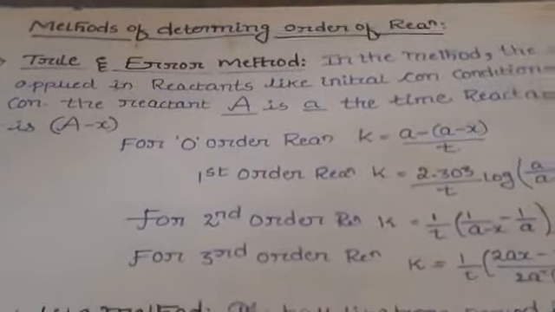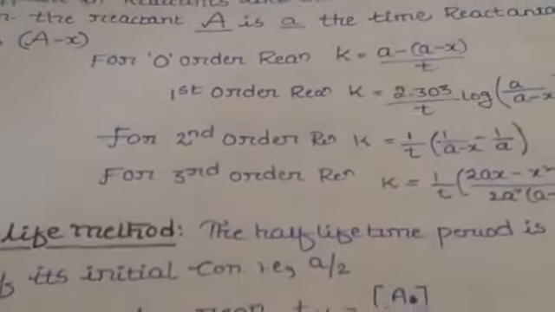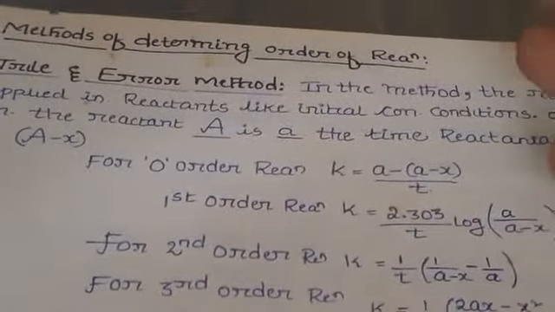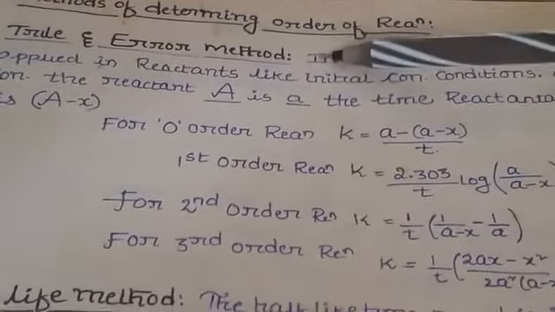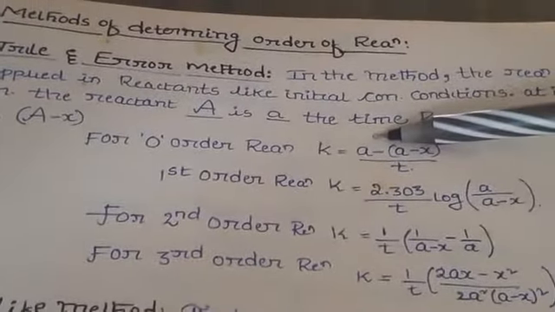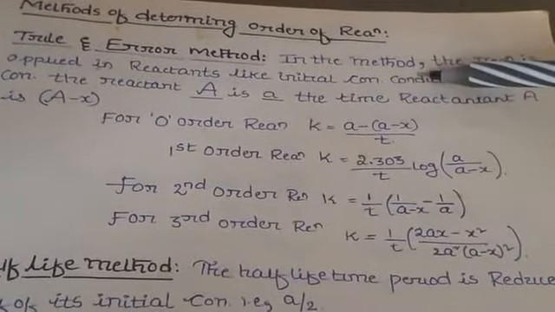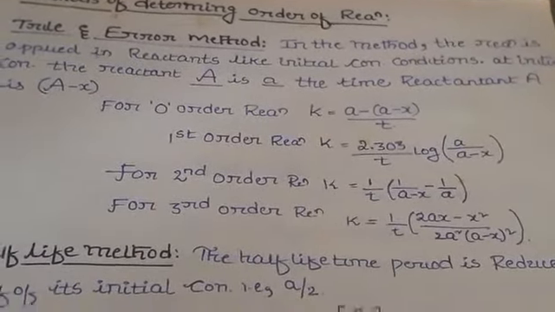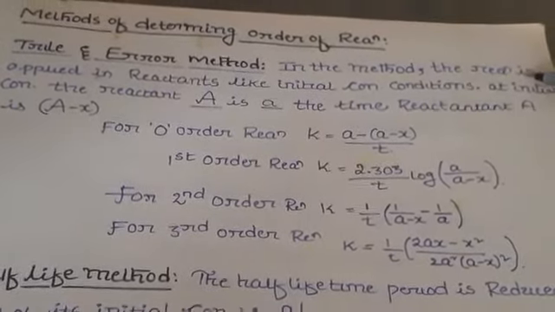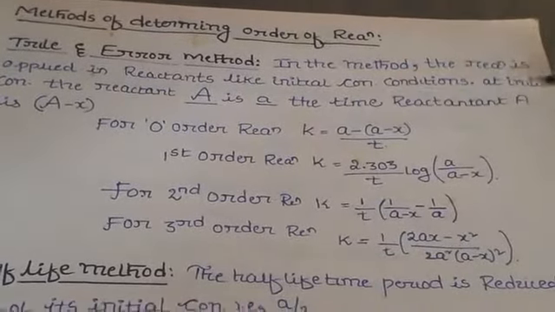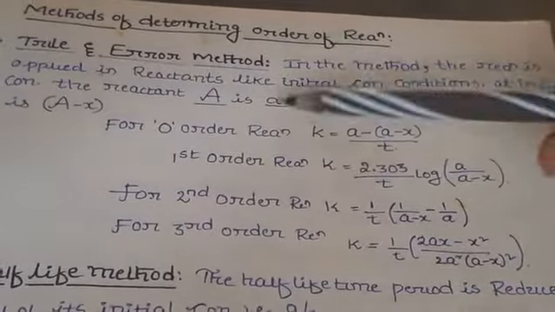Now let us see the methods of determining order of reaction. To determine order of reaction we have different types of methods. The first one is the trial and error method. In this method, the reaction is applied to reactants under initial conditions. When you apply initial conditions, the reactant A at time t becomes A minus x.